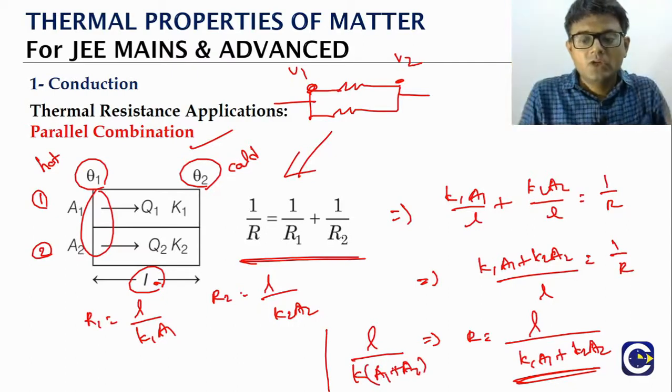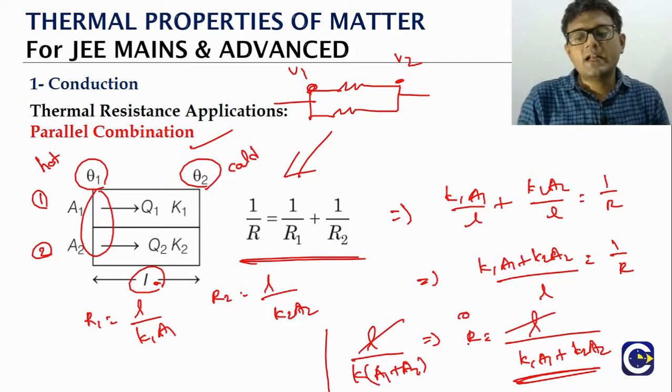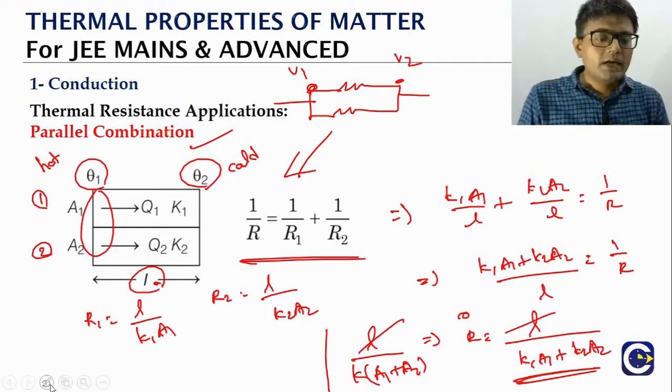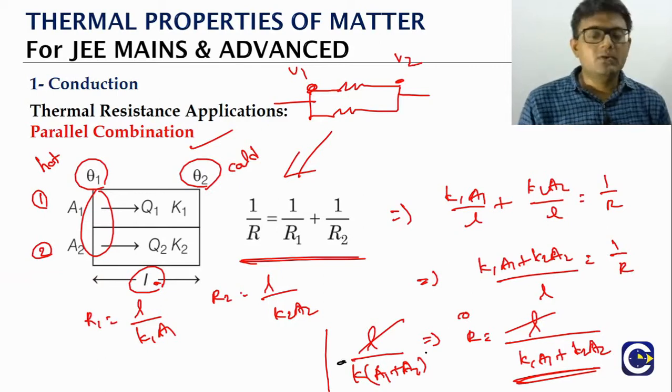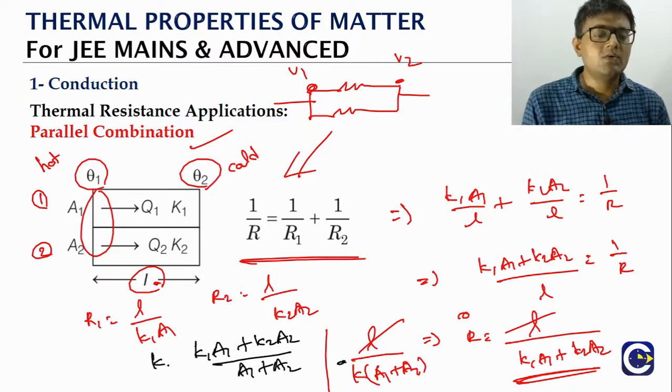A1 plus A2. So this is the value of R equivalent. Now when you equate both of them, here we will be able to get the equivalent thermal conductivity value. So the equivalent thermal conductivity value will be (K1A1 plus K2A2) by (A1 plus A2). That is the equivalent thermal conductivity value for this kind of an arrangement.